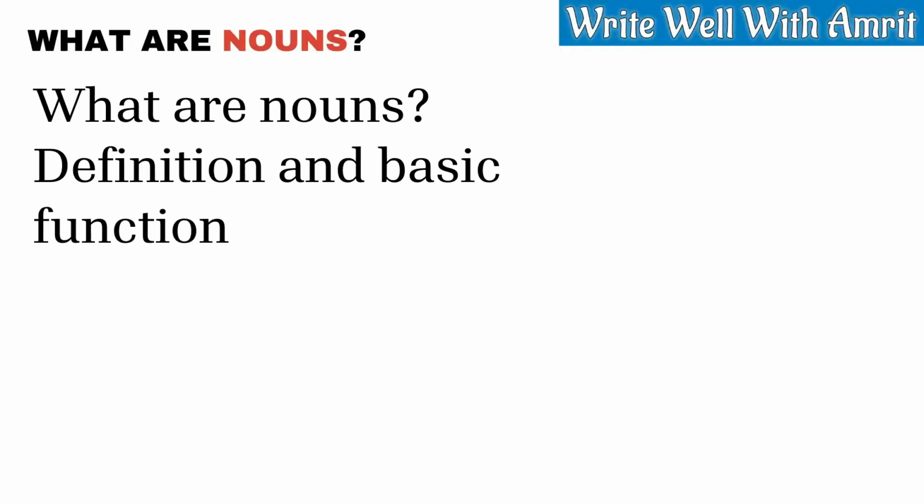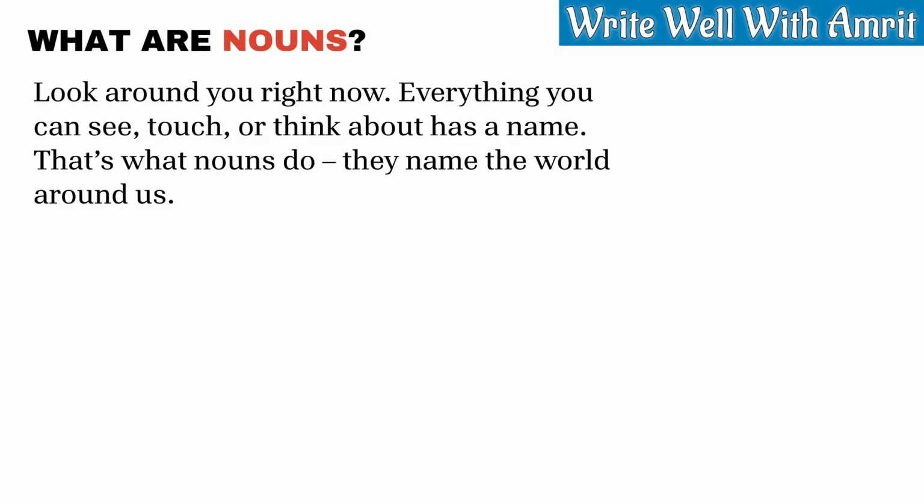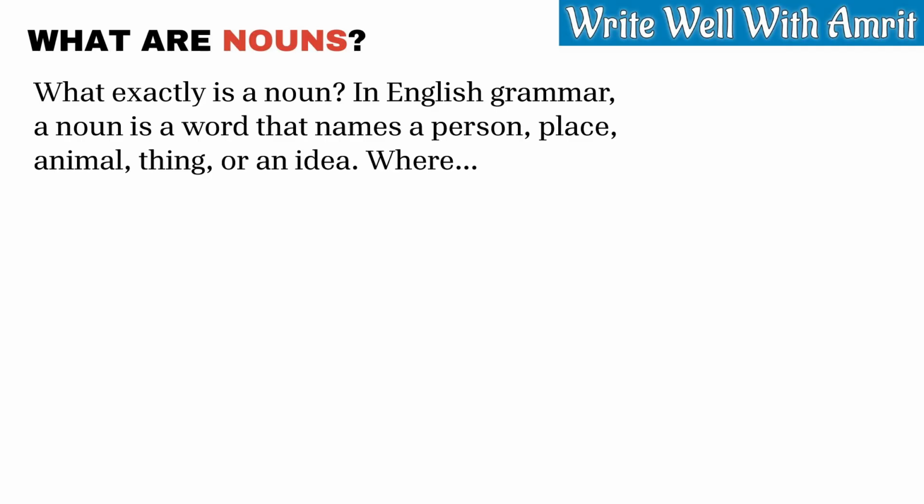What are nouns? Definition and basic function. Look around you right now. Everything you can see, touch, or think about has a name. That's what nouns do. They name the world around us. What exactly is a noun? In English grammar, a noun is a word that names a person, place, animal, thing, or an idea.